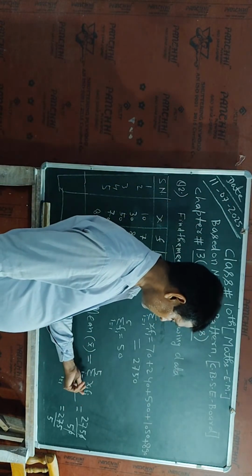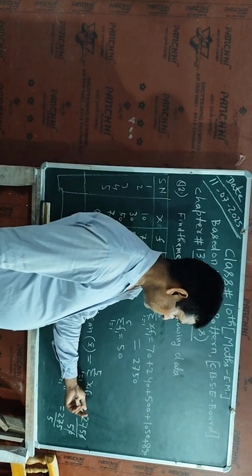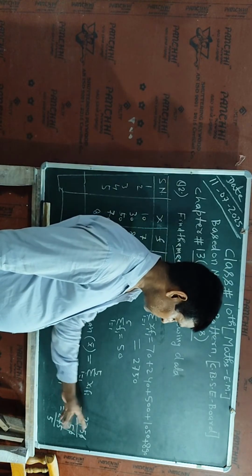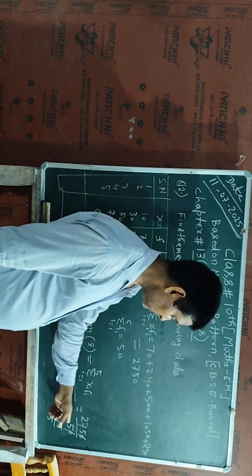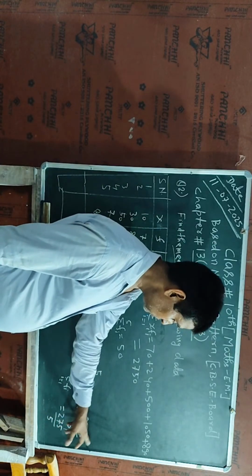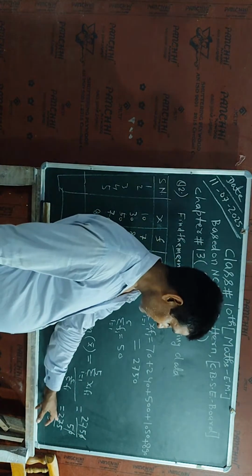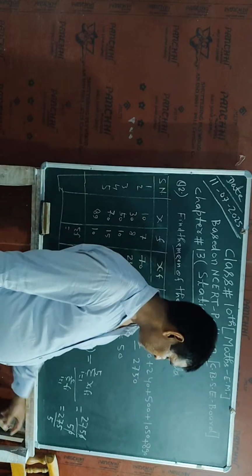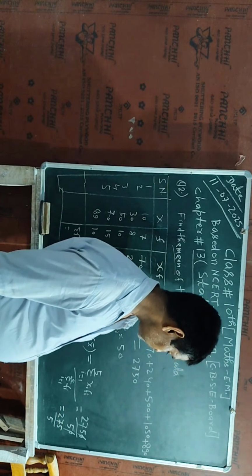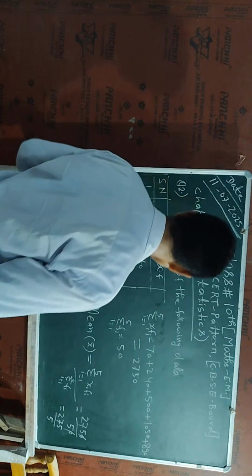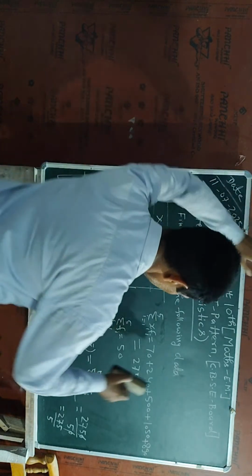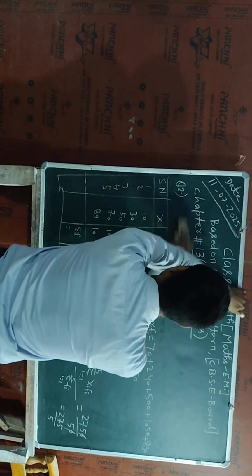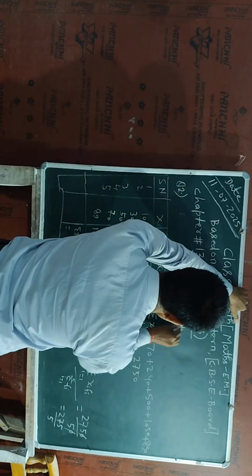So I have put here the value of sigma xi into fi. So this value I have calculated. Now sigma fi is equal to 50. So 0 and 0 will be cancelled out. So after cancelling I have written 275 divided by 5. Now after simplifying I will write its value as the arithmetic mean.